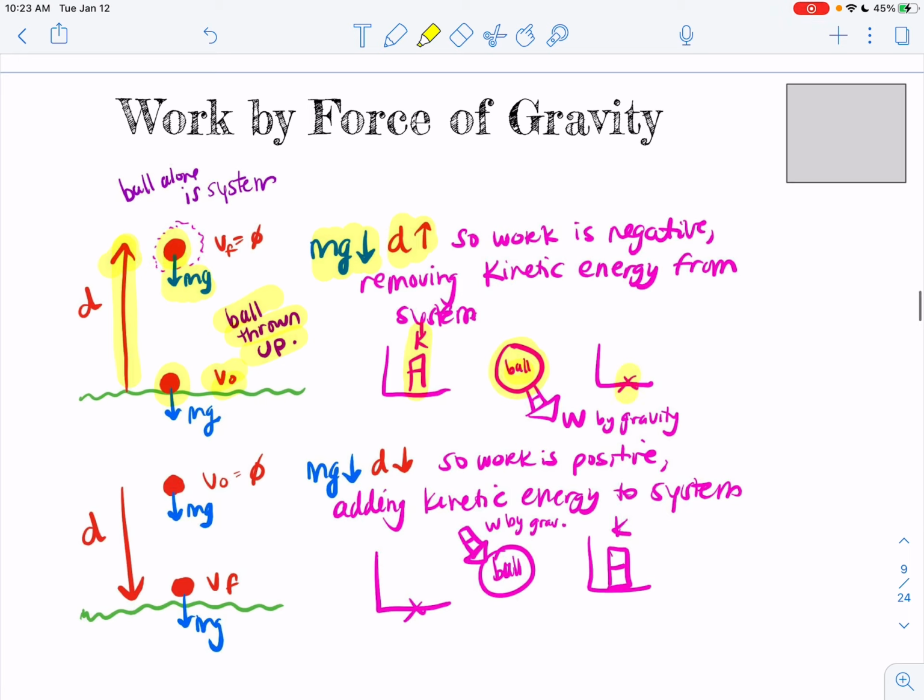Okay. And then by the time it gets to the top, it doesn't have any anymore, right? It's no longer moving. So I would say that the work done by gravity was negative. I've taken that kinetic energy out of the system. All right. Which makes sense because it slows down. All right. So then that kinetic energy that I had minus the work would leave me with nothing.